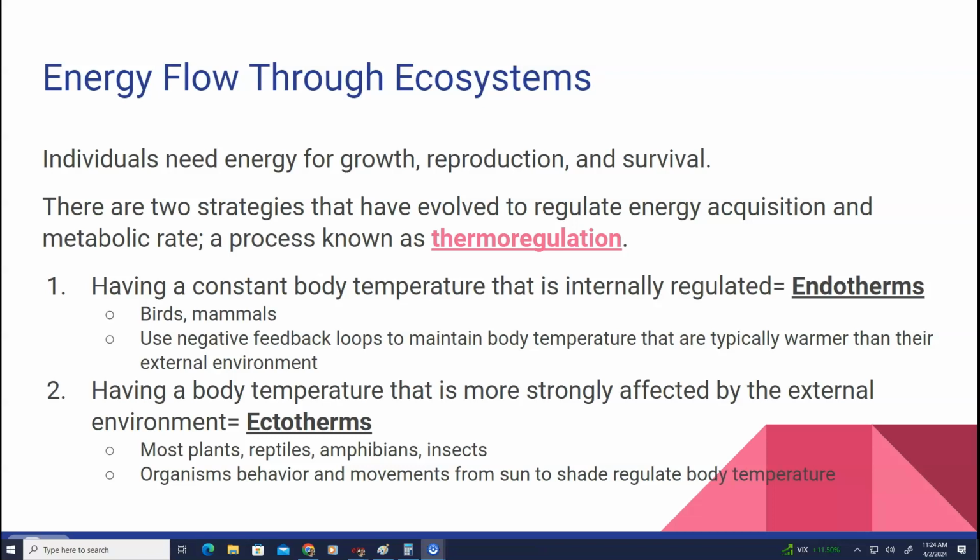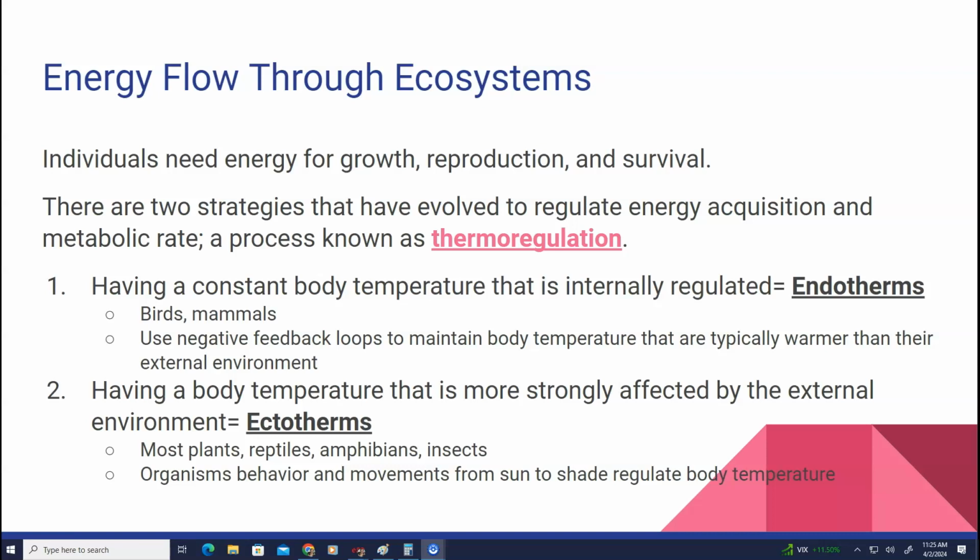This is our second section of notes in our Unit 8 on ecology. Today we're going to talk about energy flow through ecosystems. As you know, individuals need energy for growth, reproduction, and survival. There are two strategies that have evolved to regulate energy acquisition and metabolic rate, and the process is known as